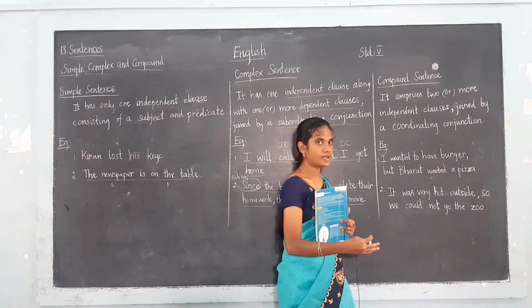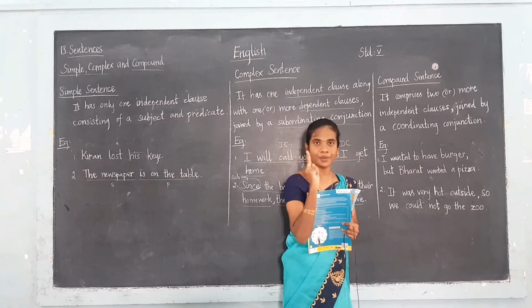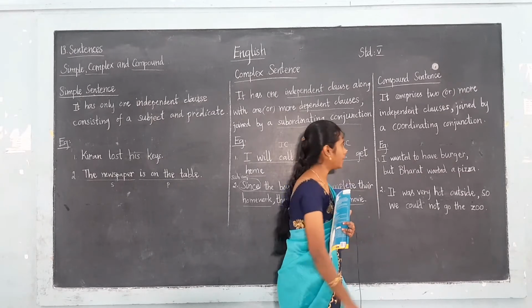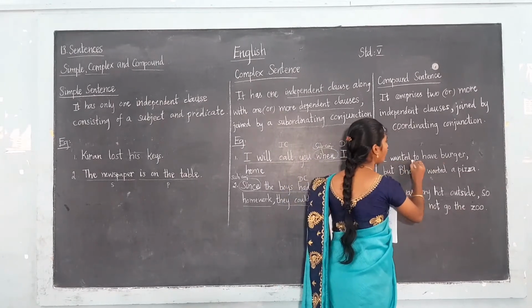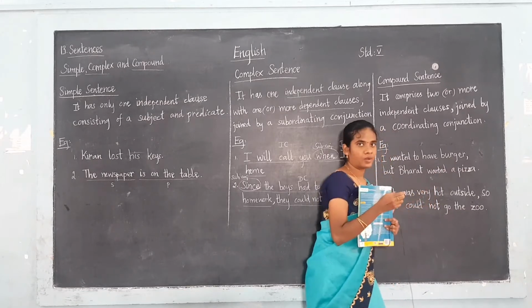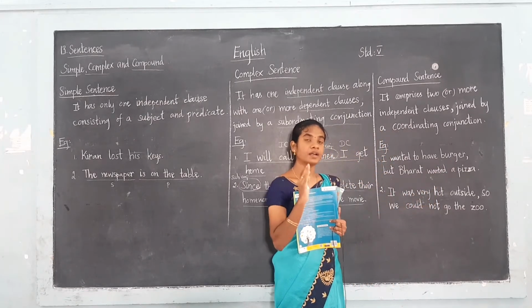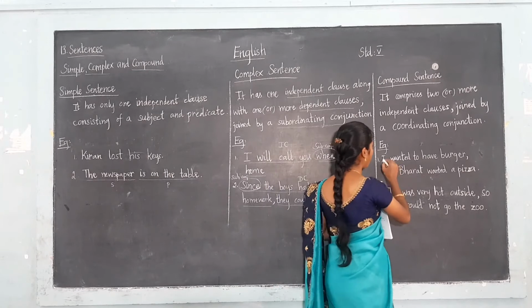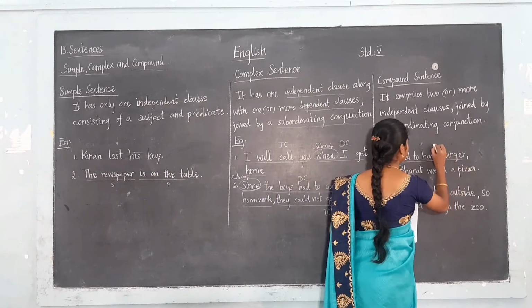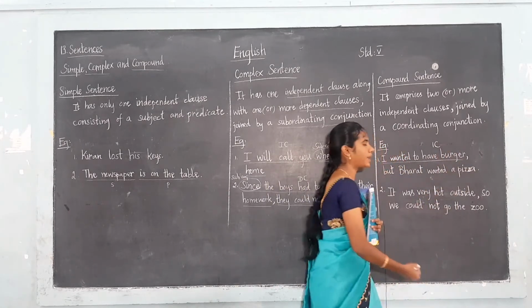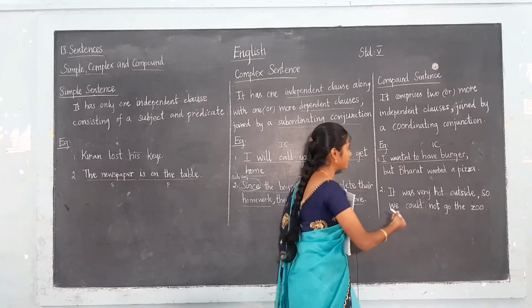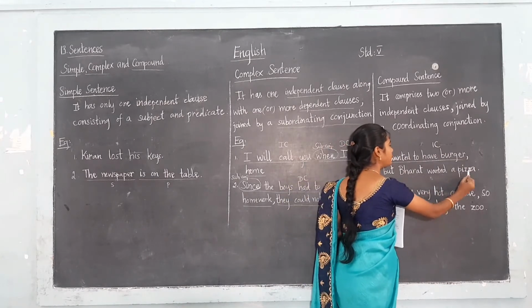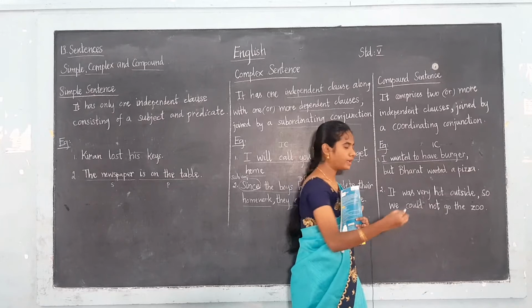Now let's observe this sentence. Here we have two independent clauses. What are they? I want to have a burger. It has a complete meaning, so it is an independent clause. And what is the next independent clause? Bharat wanted a pizza. It's another independent clause.